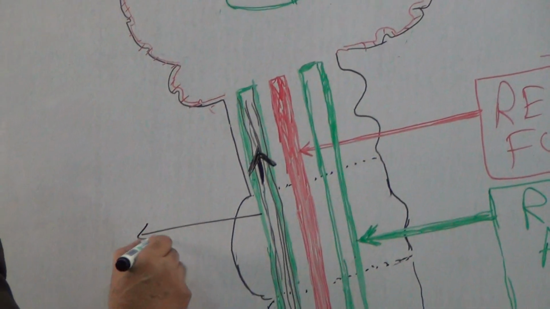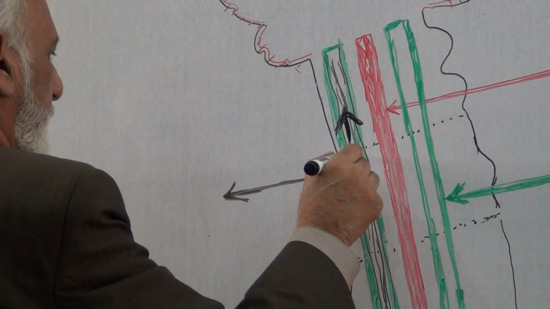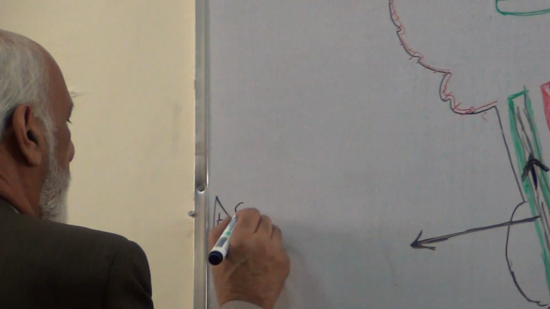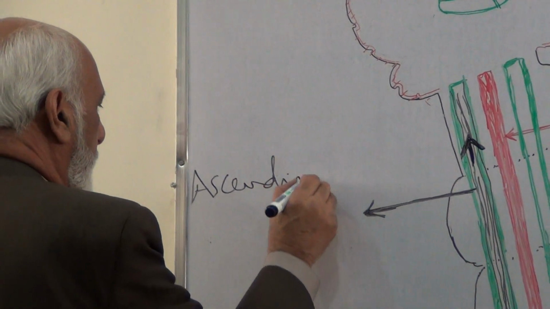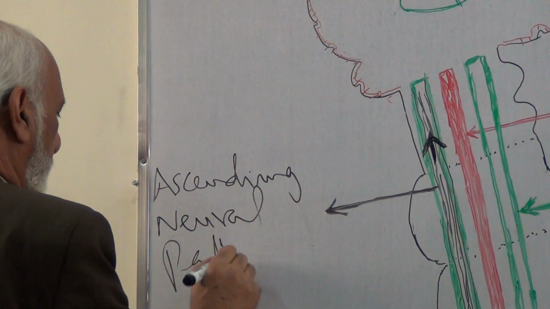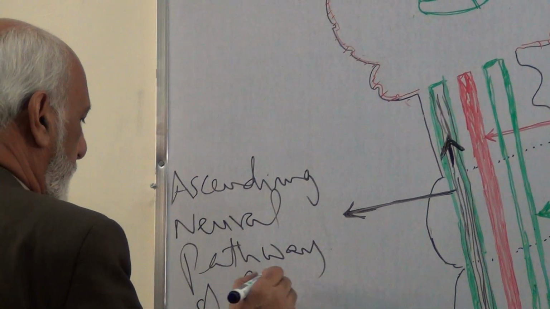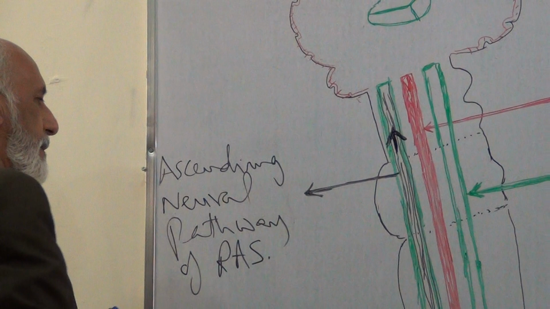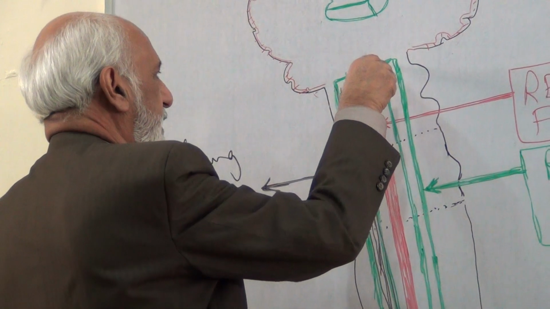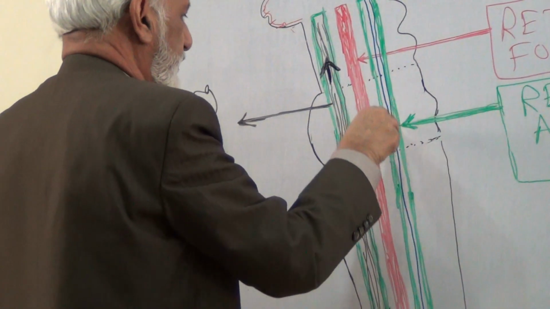Now, this is which part of the reticular activating system? This is the ascending neural pathway of the reticular activating system. Then in this part of the reticular activating system, again there are bundles of nerve fibers which descend.